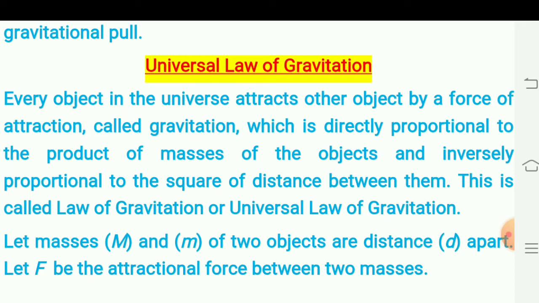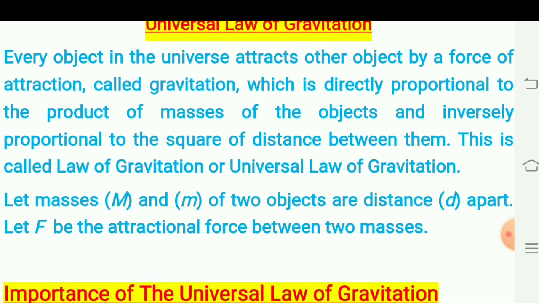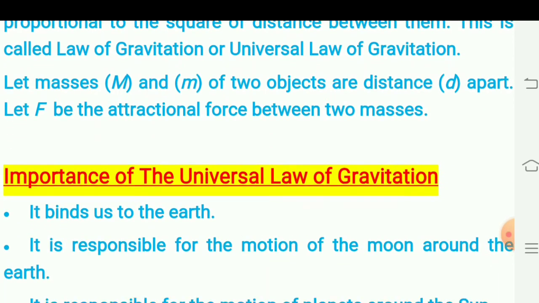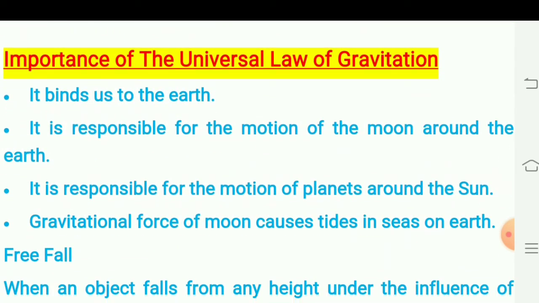Let us consider two bodies A and B of masses capital M and small m, which are a distance d apart from each other. Let F be the force of attraction between the two masses.